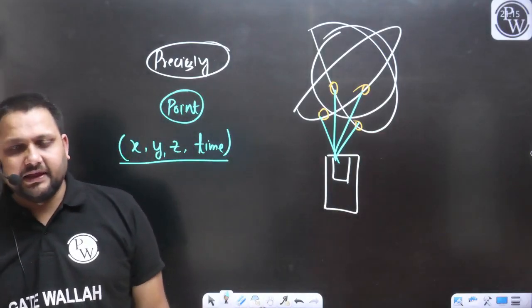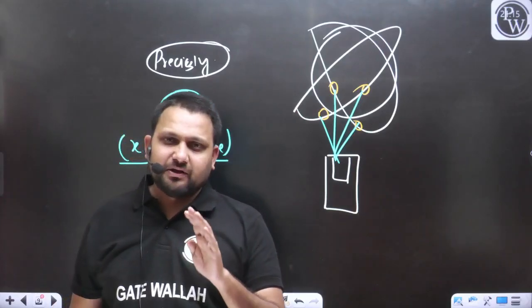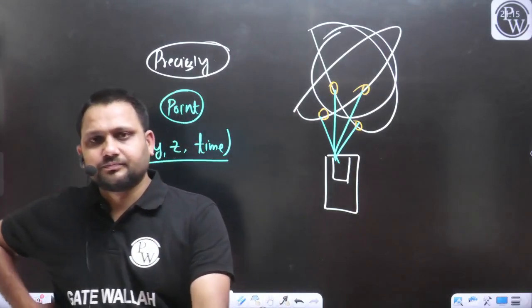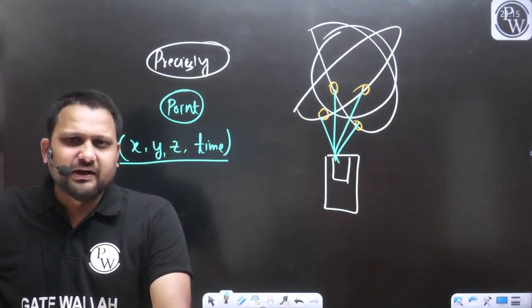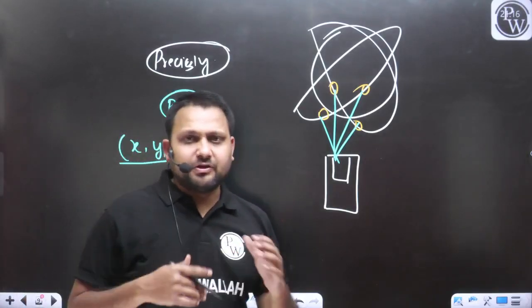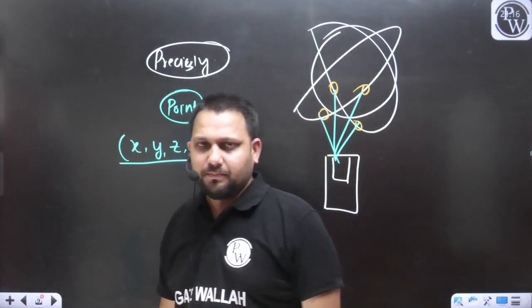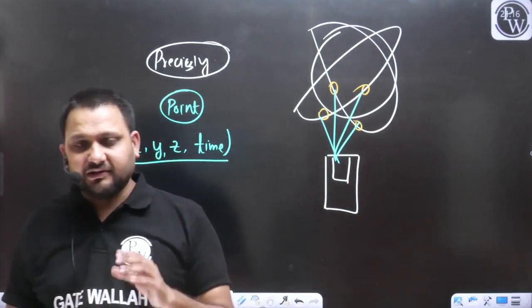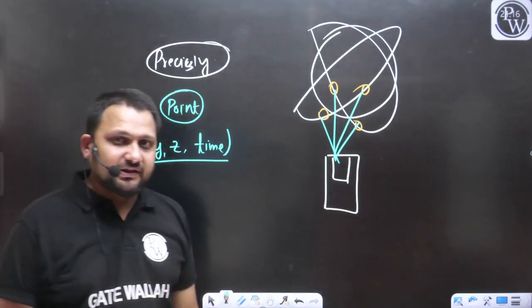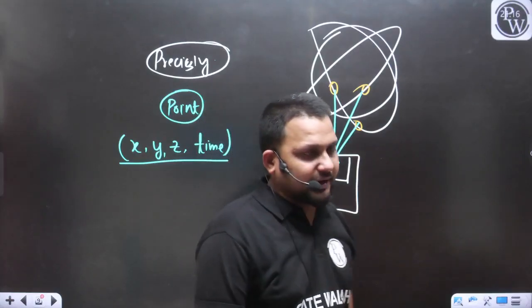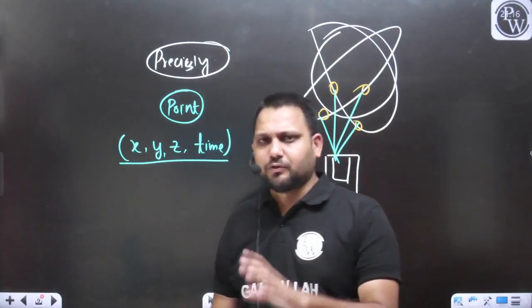That's why I am saying minimum connectivity is required from 4 satellites. Out of these 24 satellites, no need to connect with all. If you are connected with a larger number of satellites, then there will be no problem. But if your connection is with fewer than 4 satellites, then there may be some error in whatever measurements, whatever position you are defining.